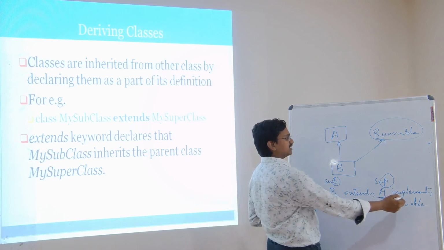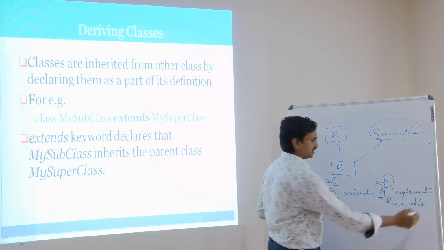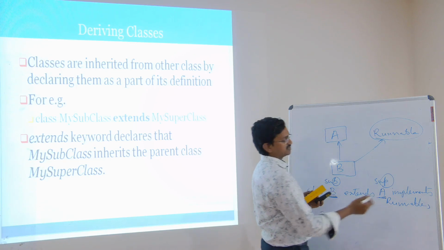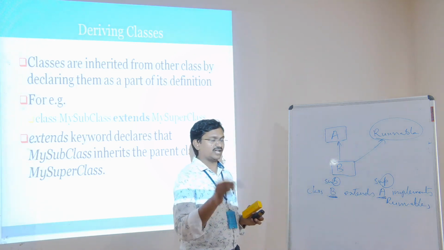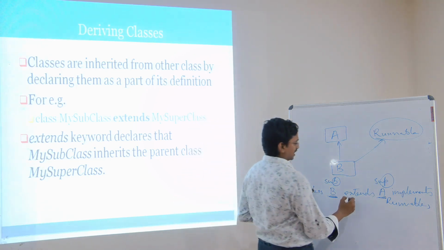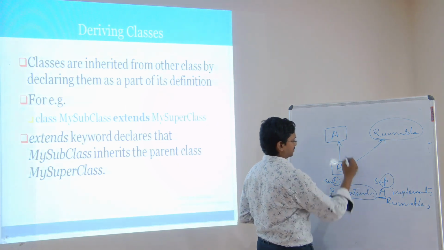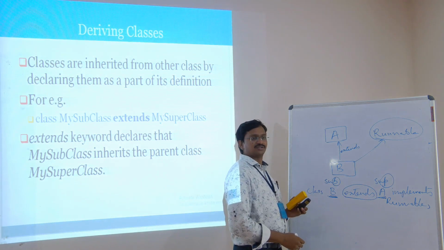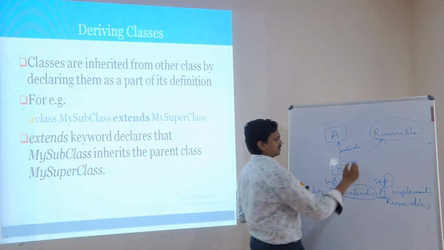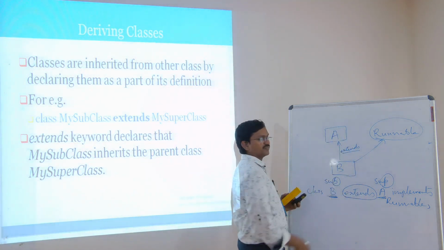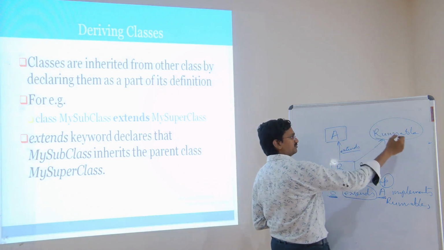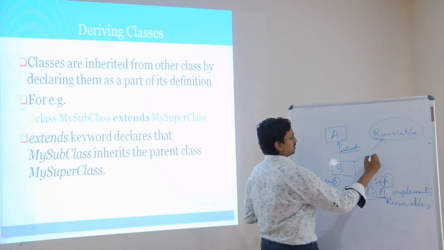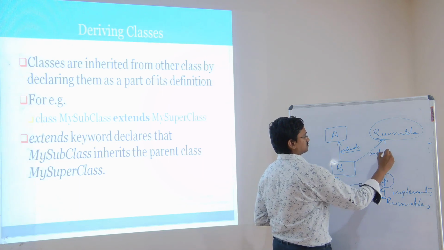And in multiple inheritance, whenever you have any number of interfaces, you can write them by simply placing a comma, Runnable, and many interfaces you can write here. And this is the keyword extends. Whenever you are acquiring the properties of any class, you should use the keyword called extends. So extends A. And if you want to inherit the properties of an interface, you have to write implements.